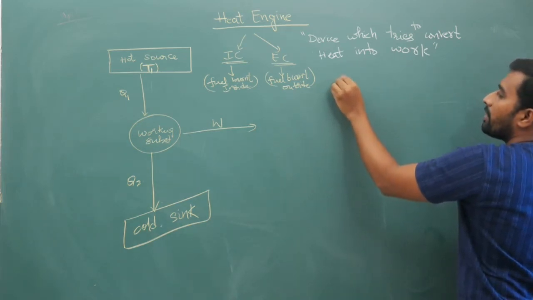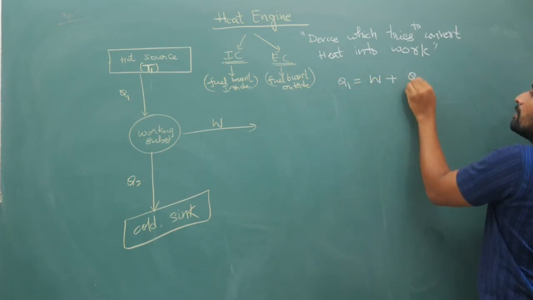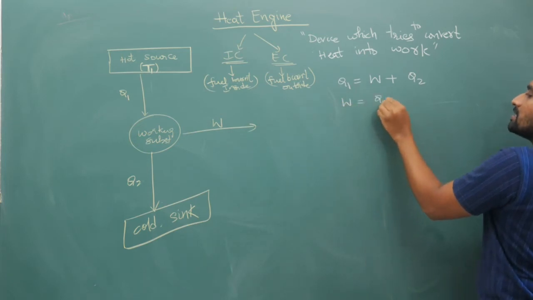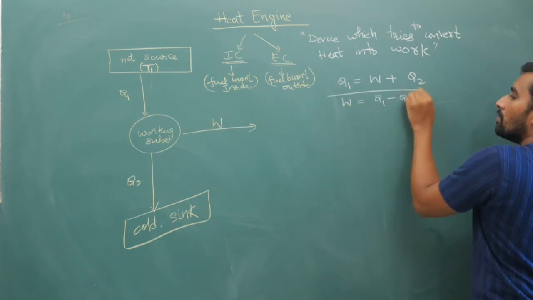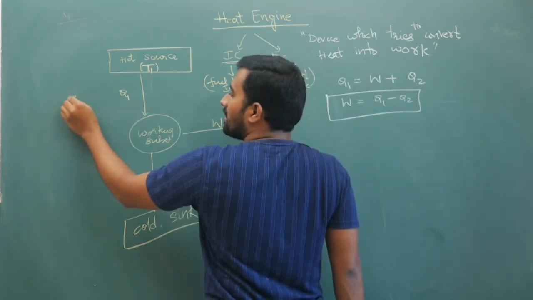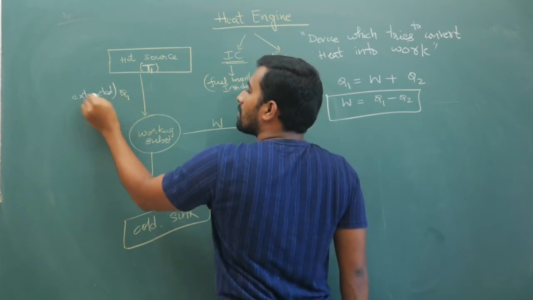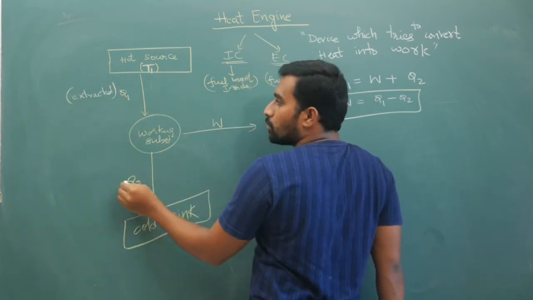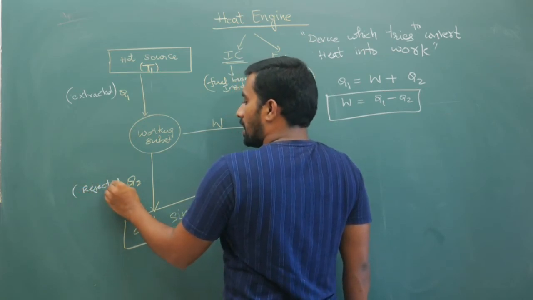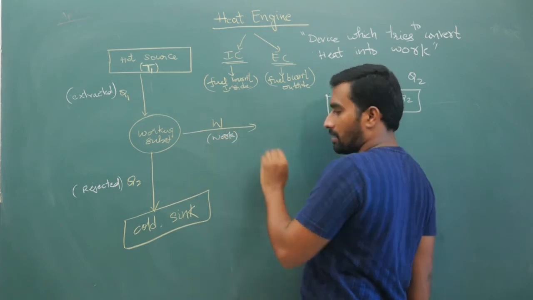Now if I apply the energy conservation theorem, Q1 is equal to W plus Q2. So the work is Q1 minus Q2. This is the heat that is getting extracted, this is the heat energy that is getting rejected, and this is what we are getting as output work.